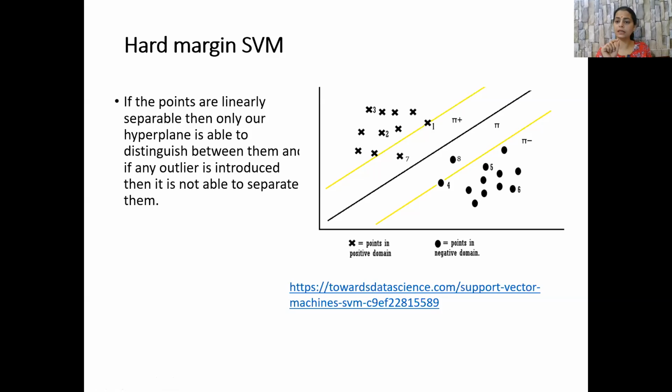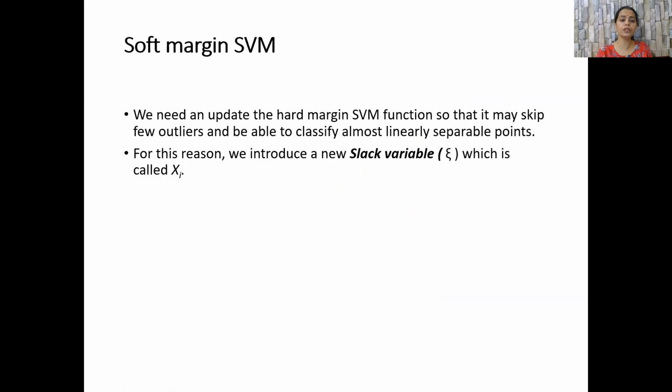We have to classify each data point correctly, and we have strict rules to classify these two data points into separate classes. If the data is not linearly separable, or if we introduce an outlier, in that case the hard margin SVM may not be able to separate them. So what is the solution? The solution may be the soft margin SVM.